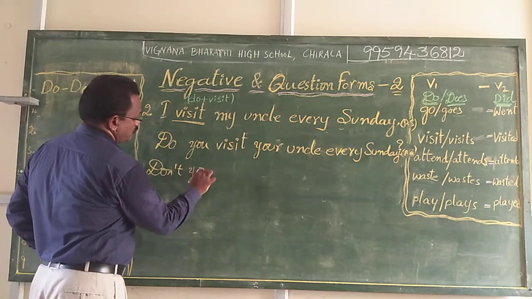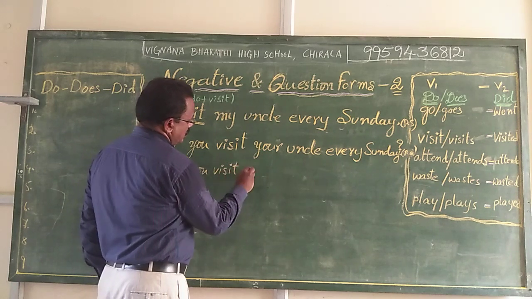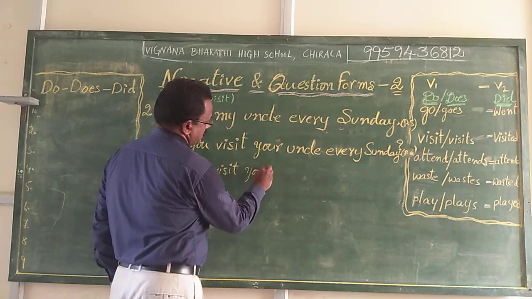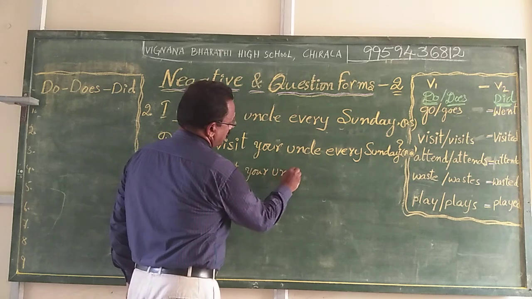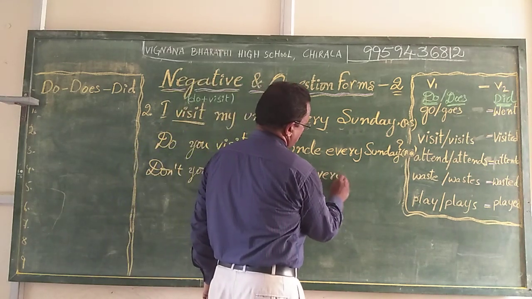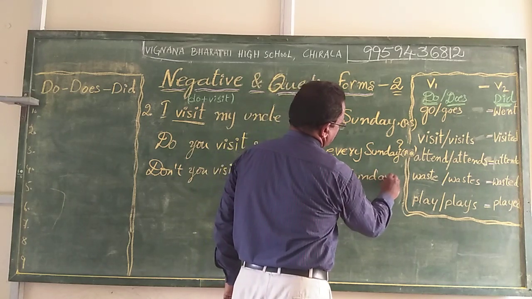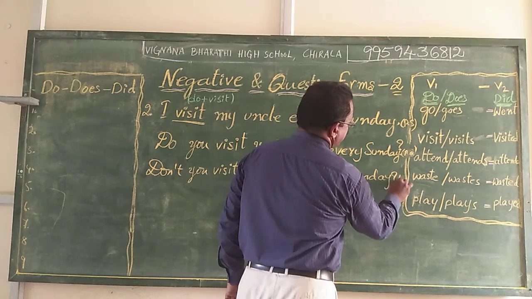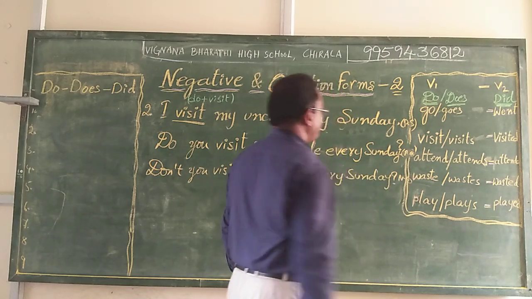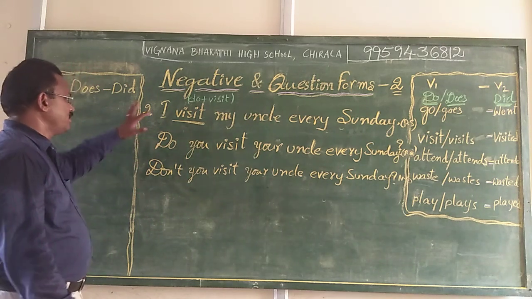Don't you visit your uncle every Sunday? Question mark. This is a negative question form. Here, positive question form, negative question form.